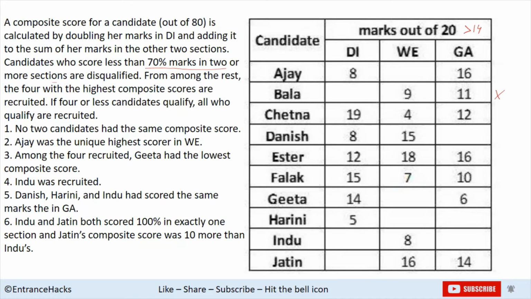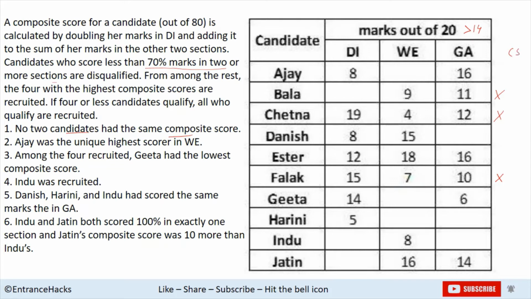Chetna also, scoring 4 and 12. Then Falak, 7 and 10. Right? So these 3 students are clearly not selected. Now let's come to the first statement. No 2 candidates had the same composite score. We'll make one column for composite score also.